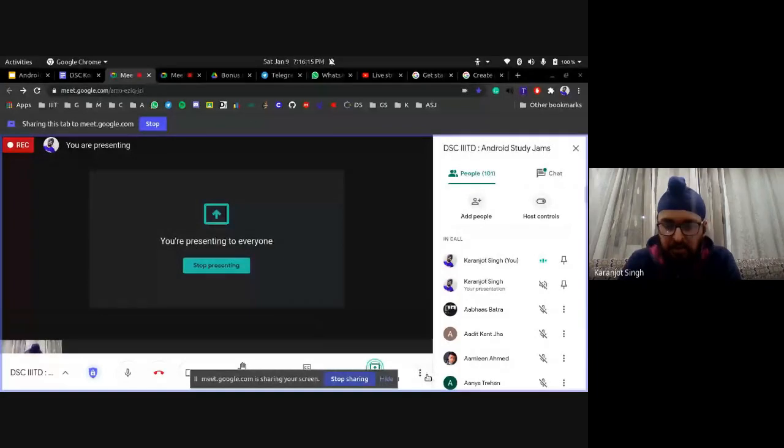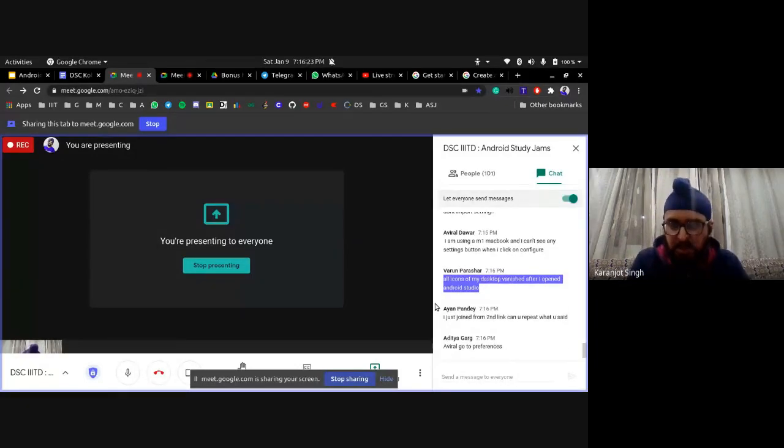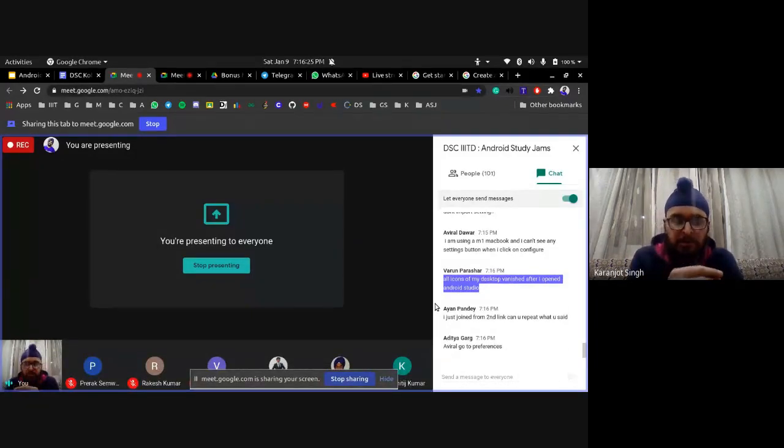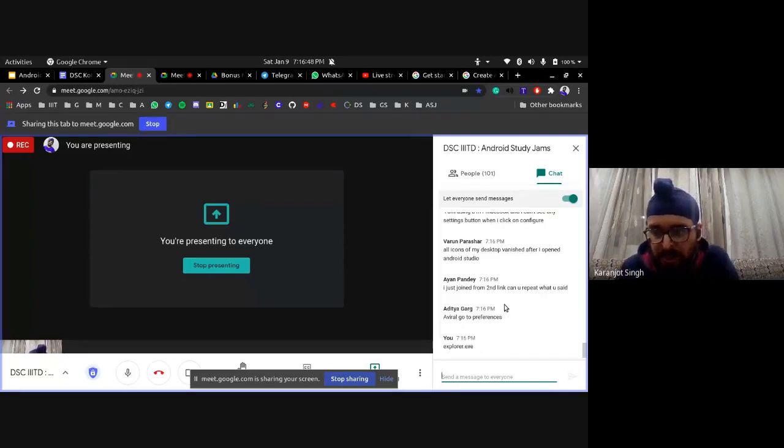Okay, so Varun, all your icons vanished. A simple solution I could recommend is you can go to your task manager, and you'll see Windows Explorer, the file explorer icon, in your running processes. You can just end it. Then in the top left, you'll have a Run new task option. You'll have to restart this task, explorer.exe. So it will restart. It should be okay after this.